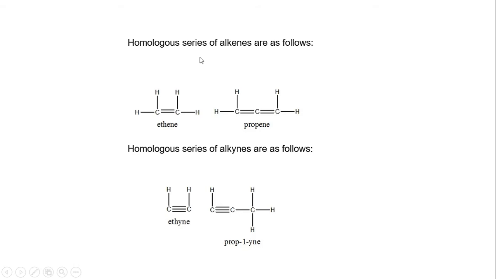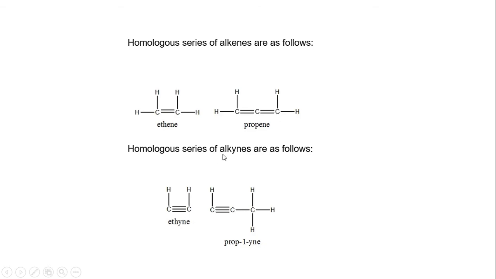For example, take the alkenes: ethene, propene, butene, pentene, and it goes on, differing only by CH2. Here 2 carbons, so it will differ by one CH2 group.